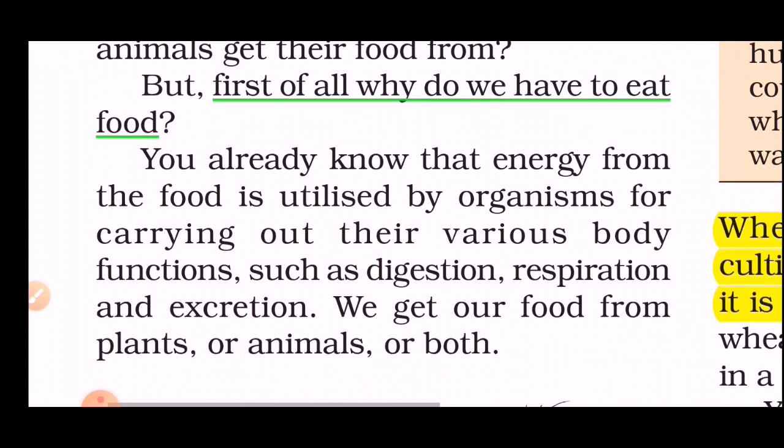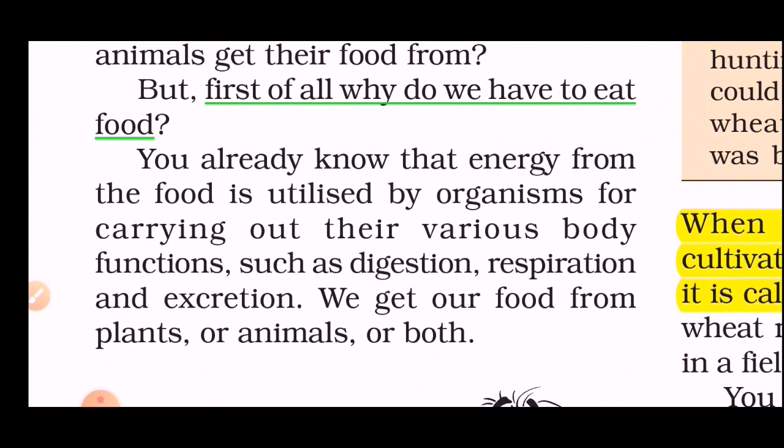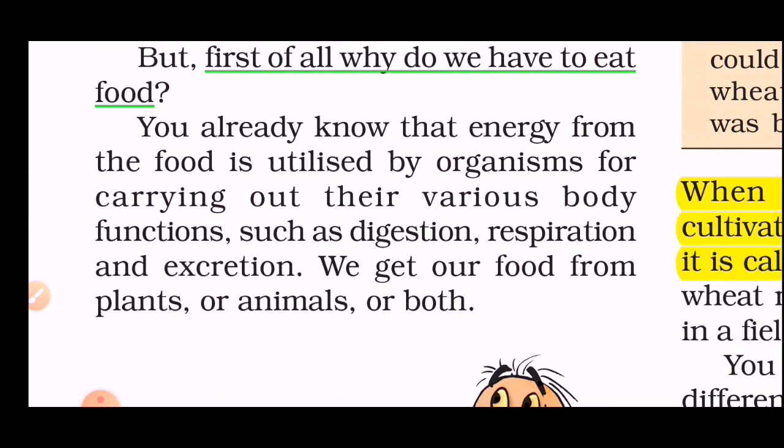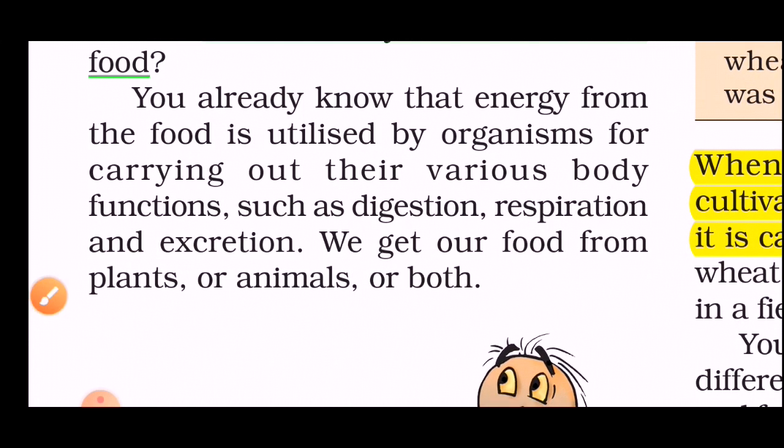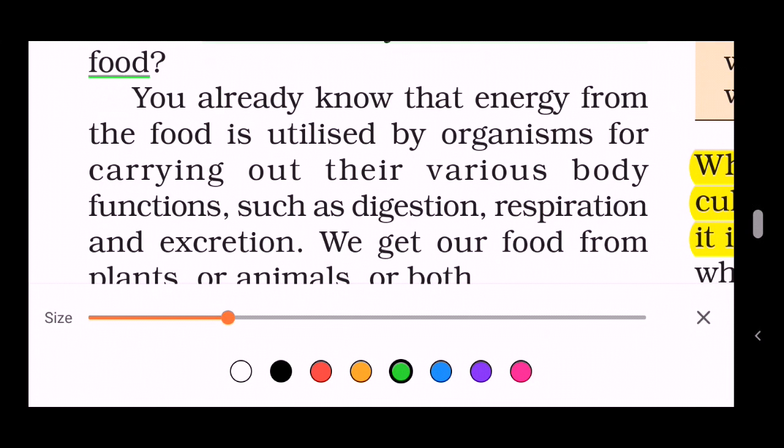Why is energy required? That's dealt with in this para. You already know that energy from the food is utilized by organisms, including humans, for carrying out their various body functions such as digestion. Let me underline: digestion, respiration, breathing process.